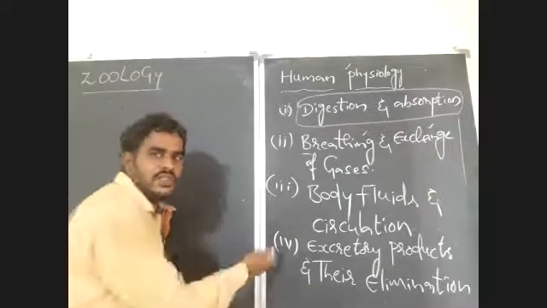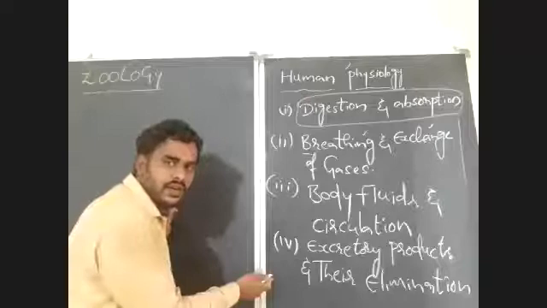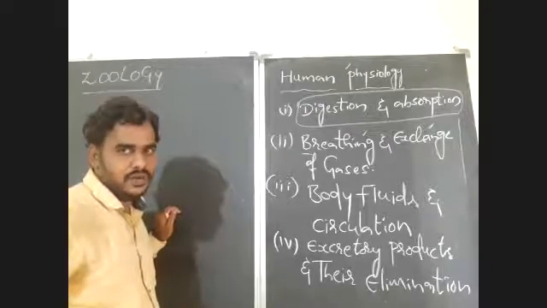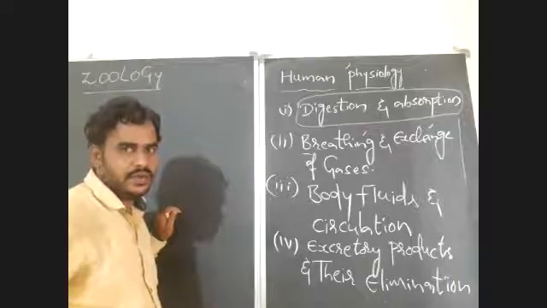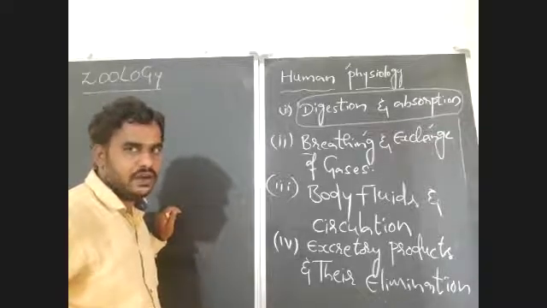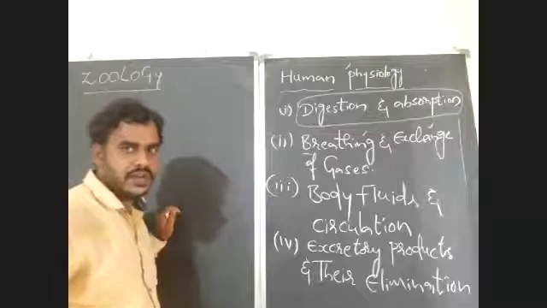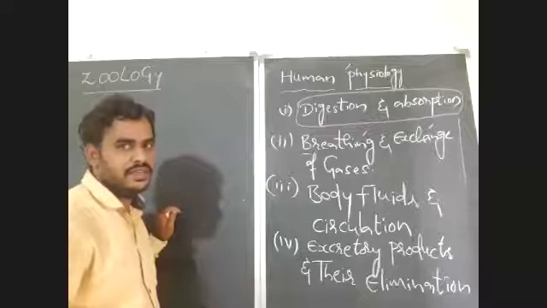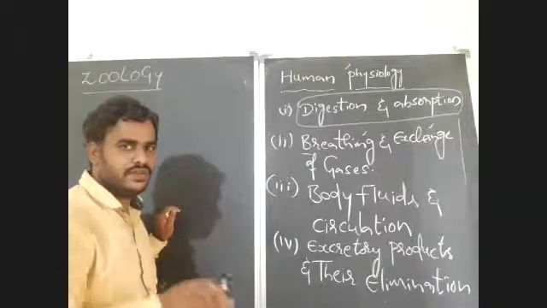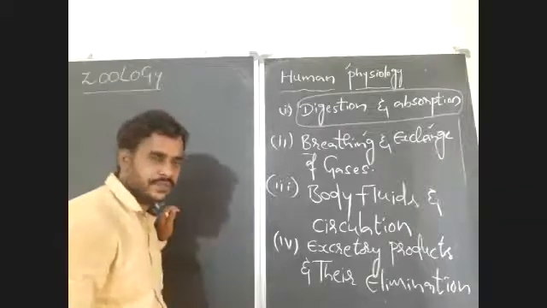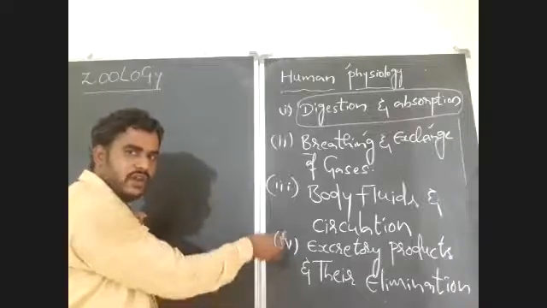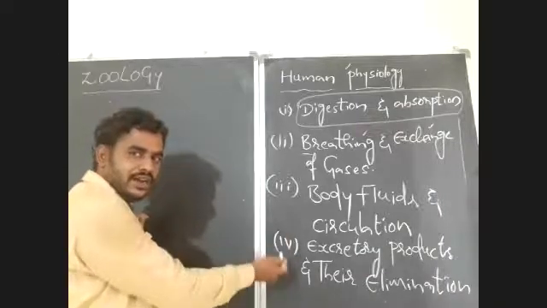And how will this ammonia be converted into urea in the liver of human being? That also is popular. Actually, ammonia will be converted to urea in the liver. Then this urea will be transported to the kidneys, and the urine will be formed in the kidneys by the process of urine formation in the nephrons. So you have to learn the location, structure, morphology, and internal anatomy of this.